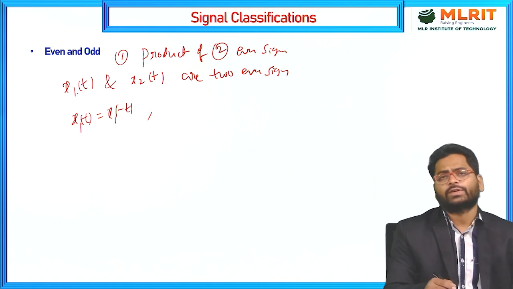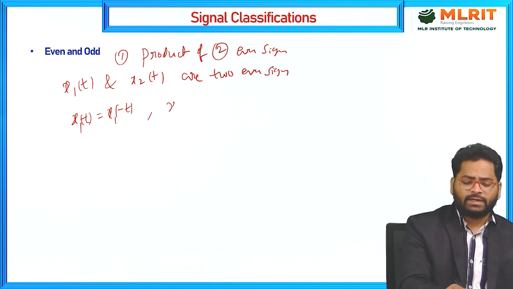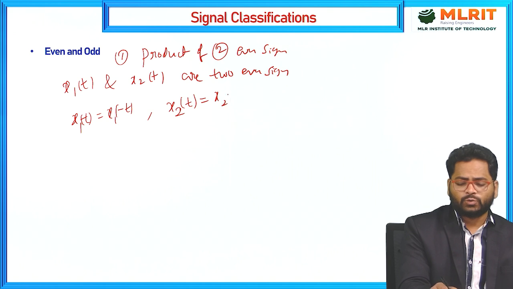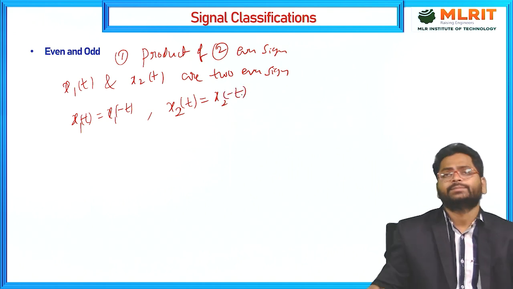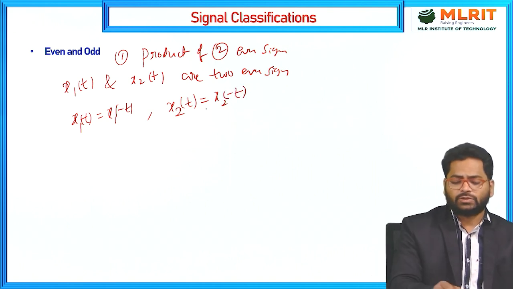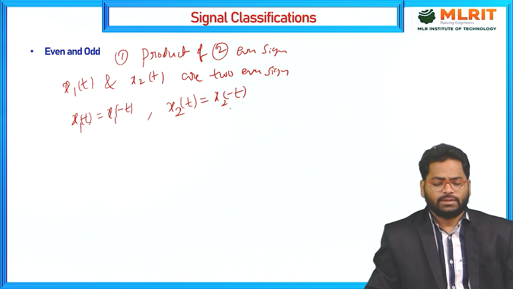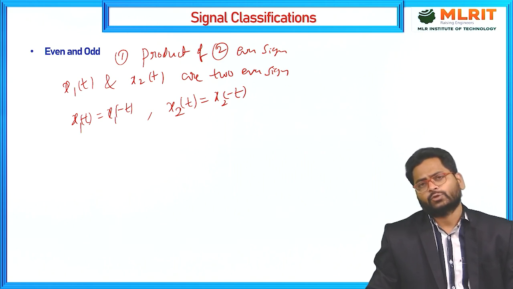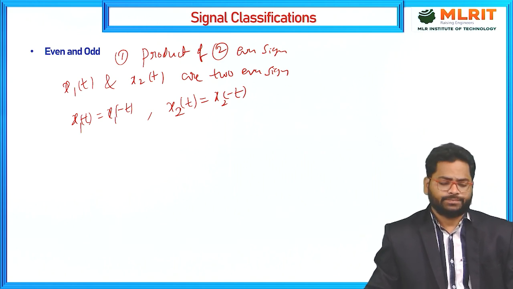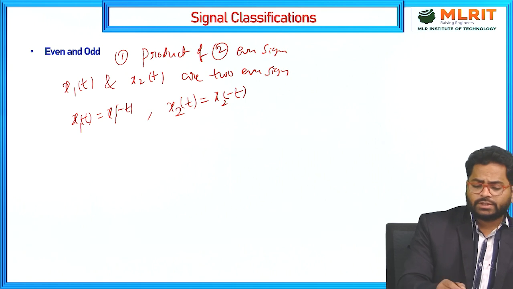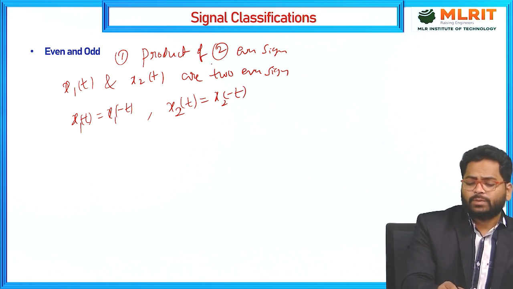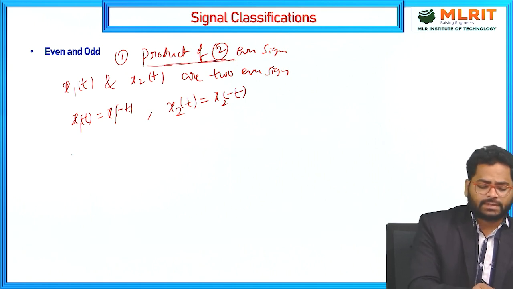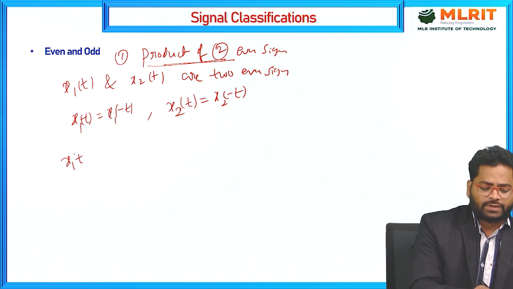Then x1 of t is even. The second one, x2 of t equals x2 of minus t. If these hold, then x1 of t and x2 of t are even signals. Now what do we need to prove? That the product of two even signals, x1 of t which is even and x2 of t which is even, is even.